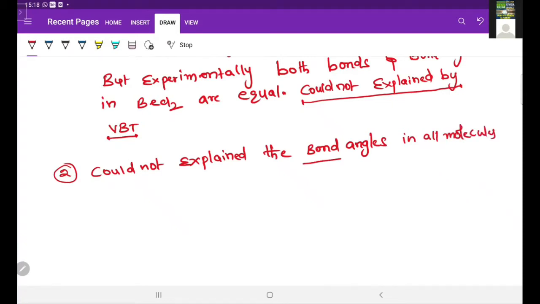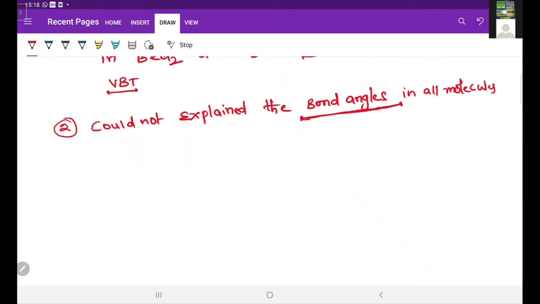So these are the main two drawbacks of the valency bond theory. To rectify this, one more theory is introduced, that is hybridization theory. So now our concept, that is hybridization.